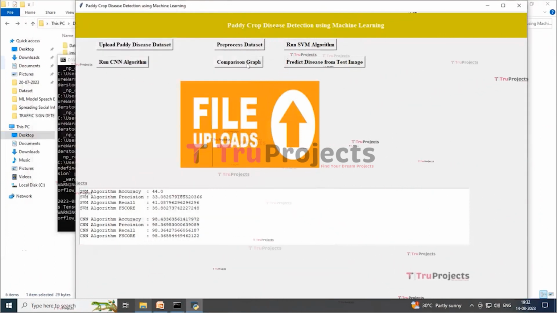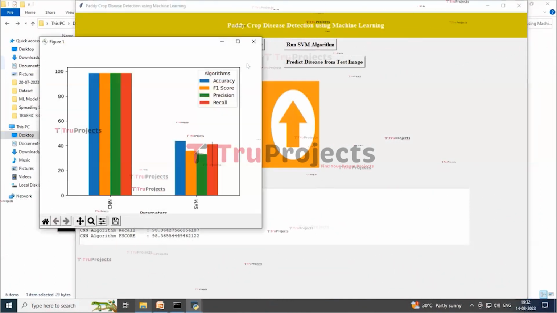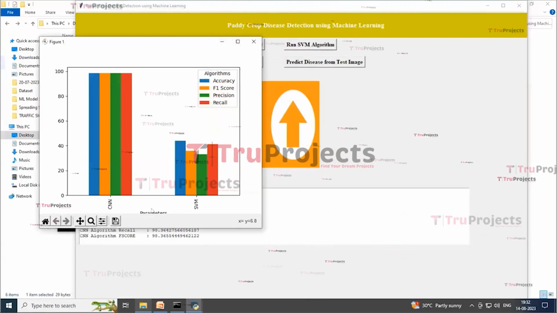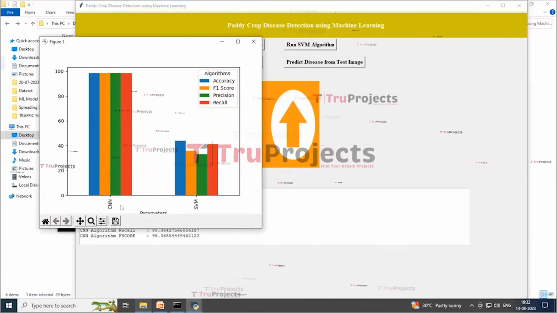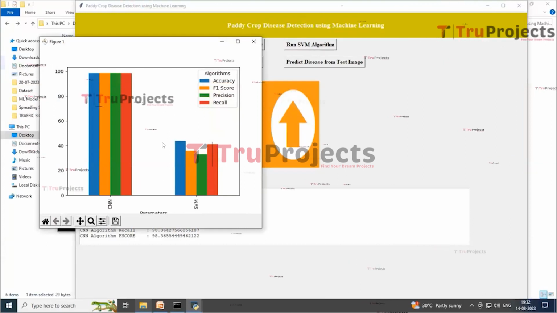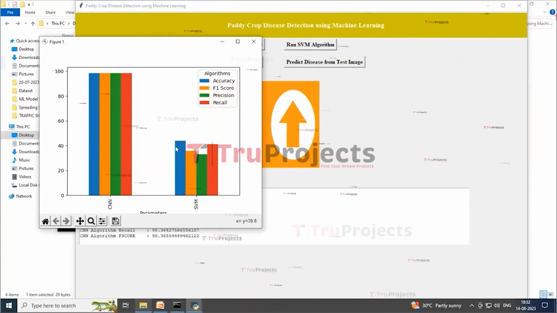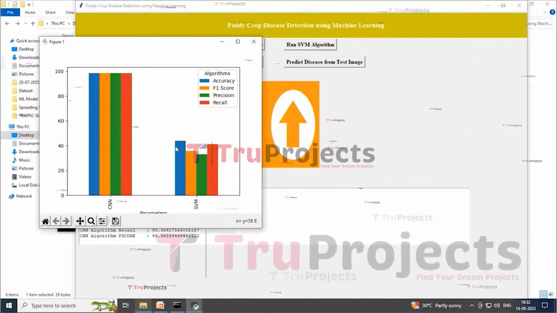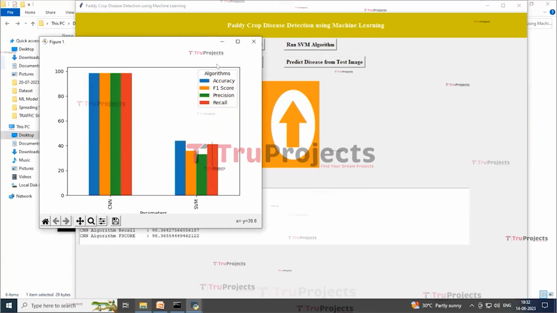Now click on the comparison graph button to get the output. Here in this graph the x-axis represents algorithm names and the y-axis represents accuracy and other metrics in different color bars, and in this graph you can see CNN got the highest accuracy. And now closing this graph.